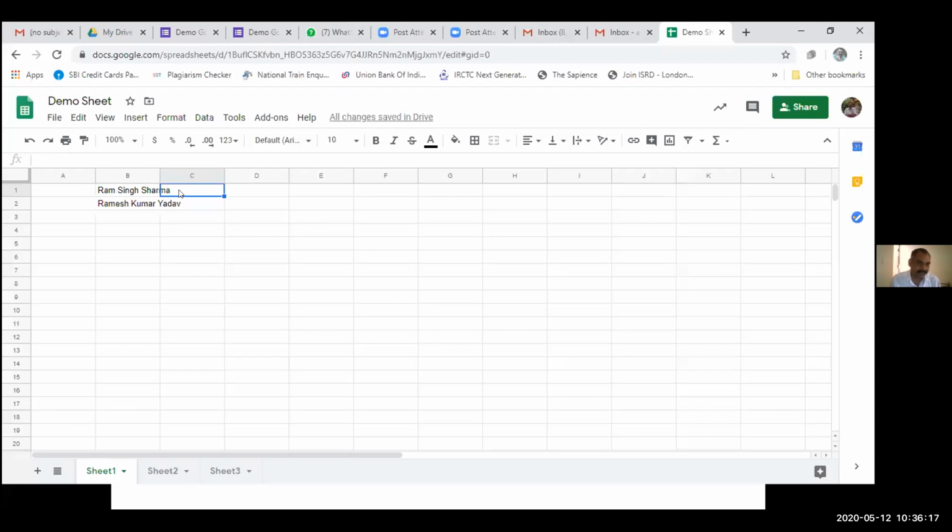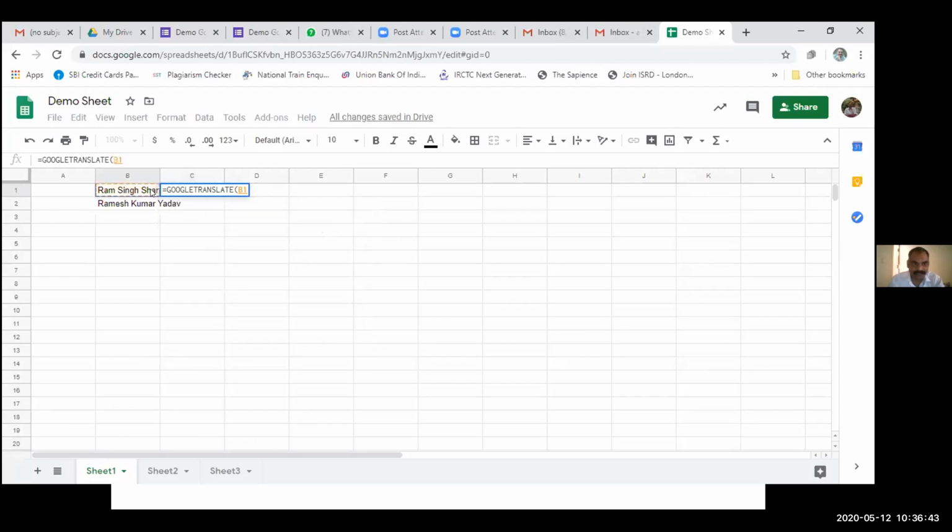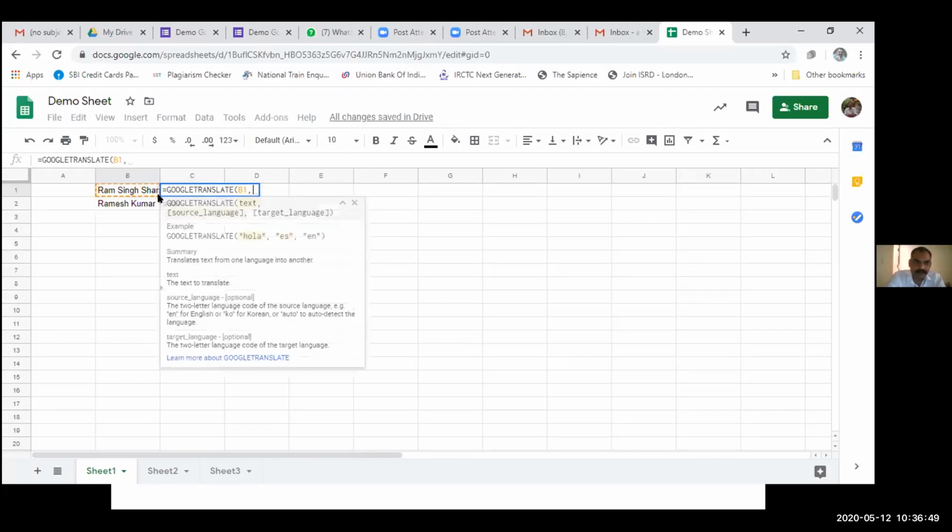So by clicking on the adjacent tab, what we are doing is I am just typing Google. By clicking on Google, there are two, Google Finance and Google Translate. Two tabs are there, so I will click on Google Translate. Okay. Now I will select the cell. So this cell has been selected, and I will click on the comma button, then I will click on the double bar, and from which language I want to convert it.